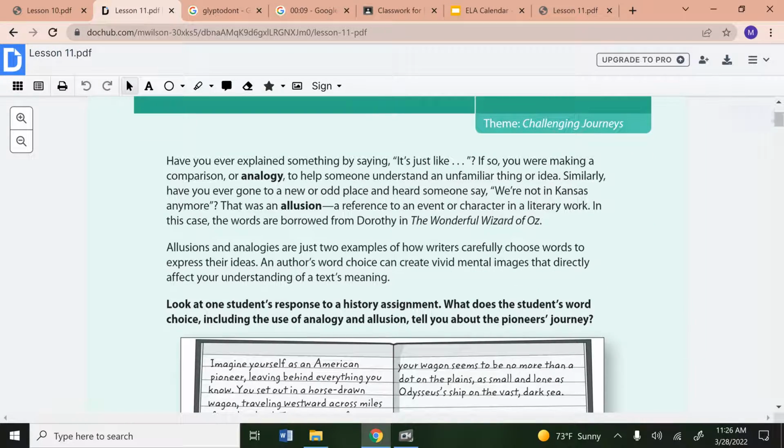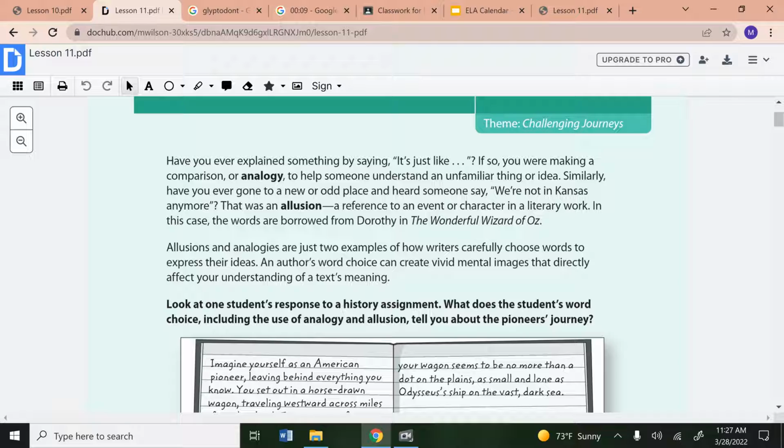Have you ever explained something by saying, "it's just like"? If so, you were making a comparison or analogy to help someone understand an unfamiliar thing or idea. Similarly, have you ever gone to a new or odd place and heard someone say, "we're not in Kansas anymore"? That was an allusion, a reference to an event or character in a literary work. In this case, the words were borrowed from Dorothy in The Wonderful Wizard of Oz.